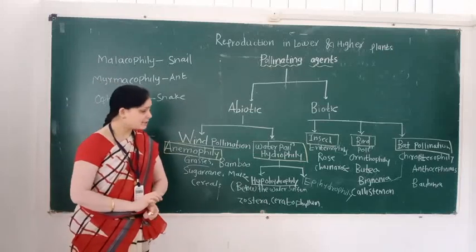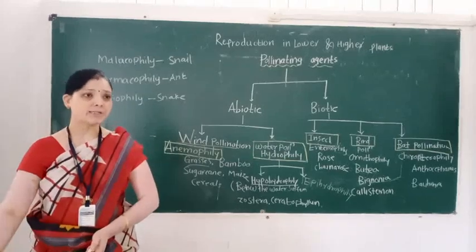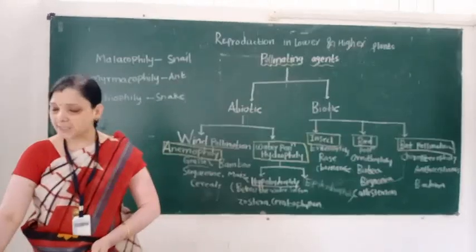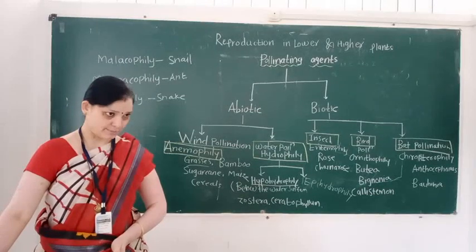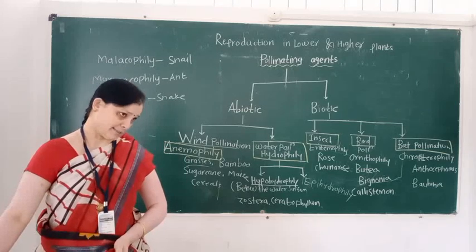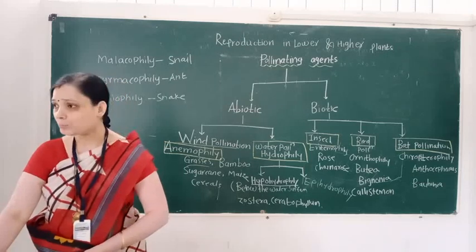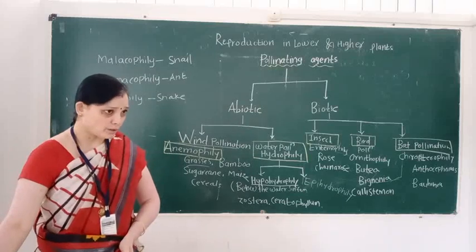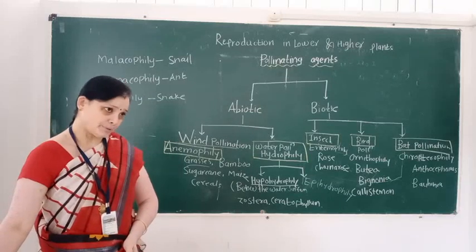We again repeat this point. For wind pollination, which floral adaptive characters are required? First character is flowers are small, inconspicuous. Second character is flowers are colorless. Third character is flowers without petals. Next character is nectary glands are absent in the flower.